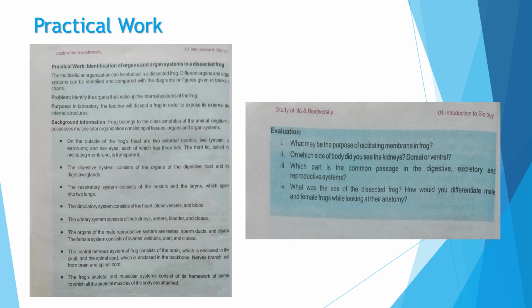Then the central nervous system of the frog consists of the brain, which is enclosed in the skull. Point to be noted here. This is important from your MCQ's point of view. Brain is enclosed in the skull and the spinal cord is enclosed in the backbone. Nerves branch out from the brain, which are known as the cranial nerves, and the nerves also branch out from the spinal cord, known as the spinal nerves. The frog's skeletal and muscular system consists of the framework of bones to which all the skeletal muscles of the body are attached, and these help in the movement of the organism.